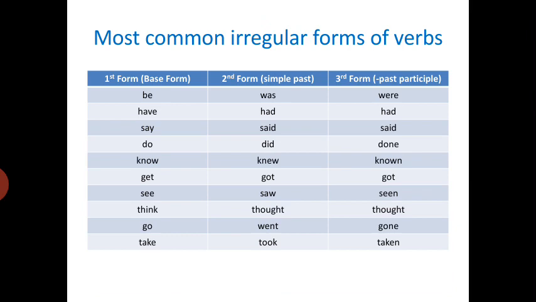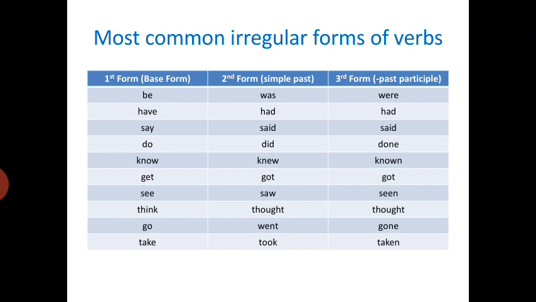There are some most common irregular forms of verbs that we use in our daily lives, like be, was, were. For example, I was studying Hamlet at night. But we were playing with the dolls in the morning. Have: I have a new car. Had: she had seen a new drama. Say: she always says to her mama to bring her new toys. Said: my teacher said, don't make noise.